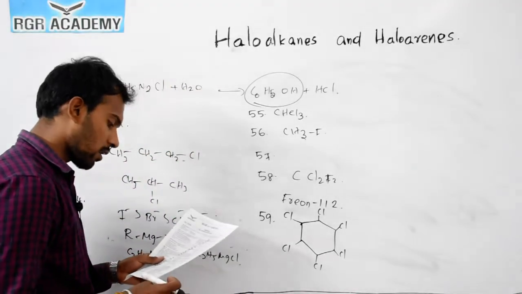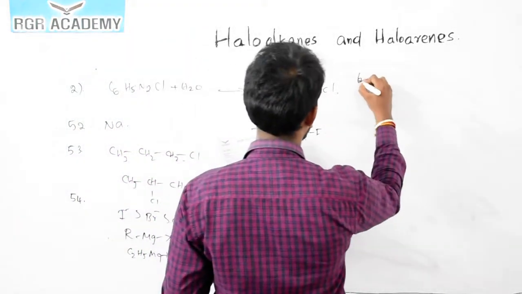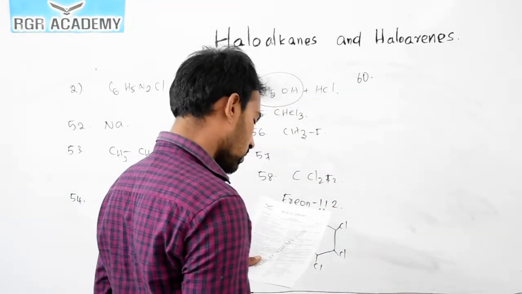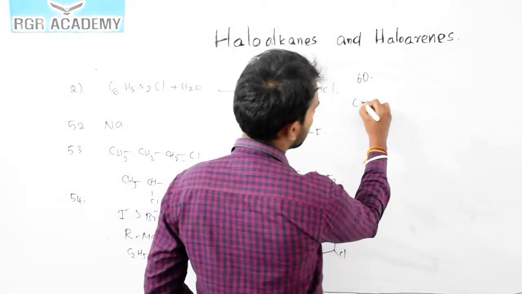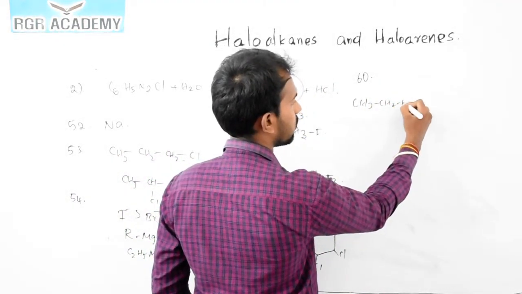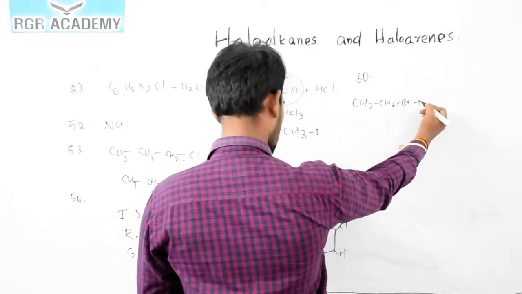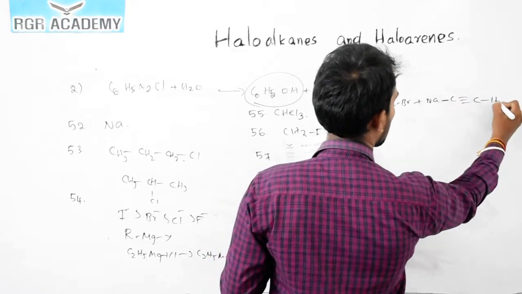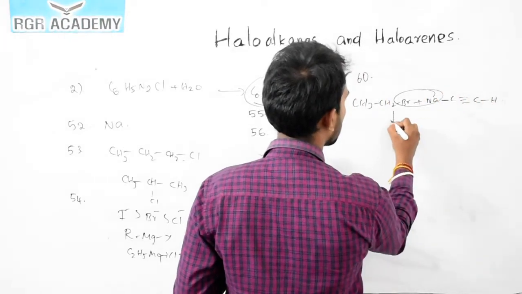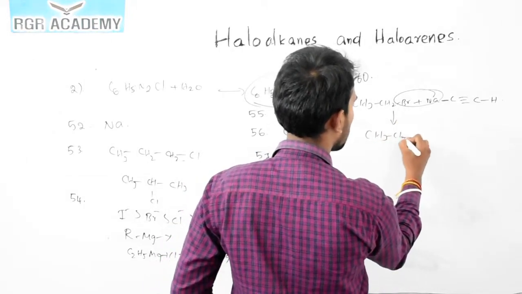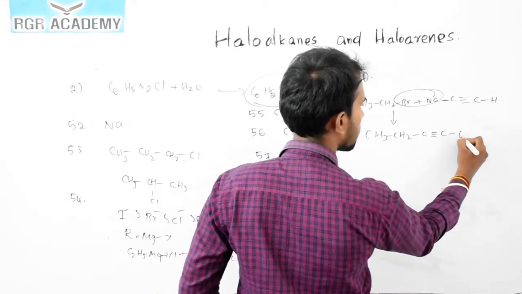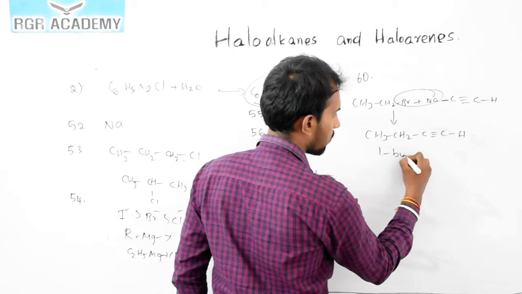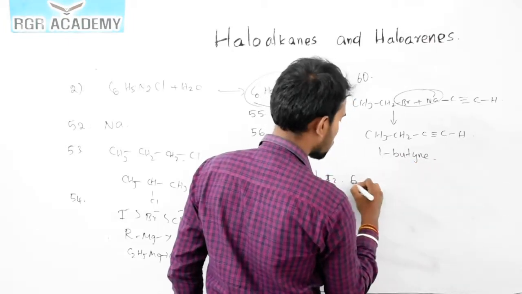Okay. Now the question number 60. When ethyl bromide reacts with sodium acetylide, the main product: ethyl bromide, CH3CH2Br, reacts with sodium acetylide, Na C triple bond CH. So NaBr is formed, and the product is CH3CH2 C triple bond CH, which is 1-butyne. Okay, the product is 1-butyne.